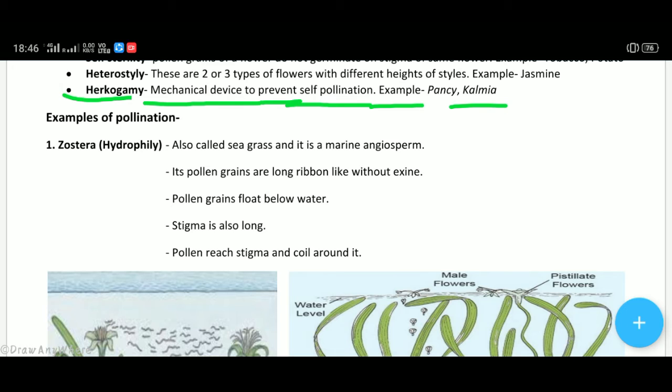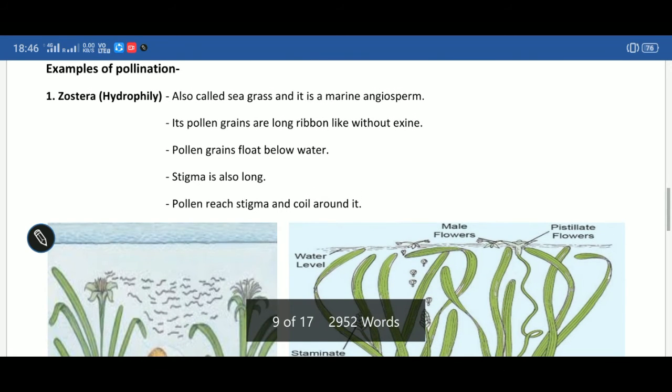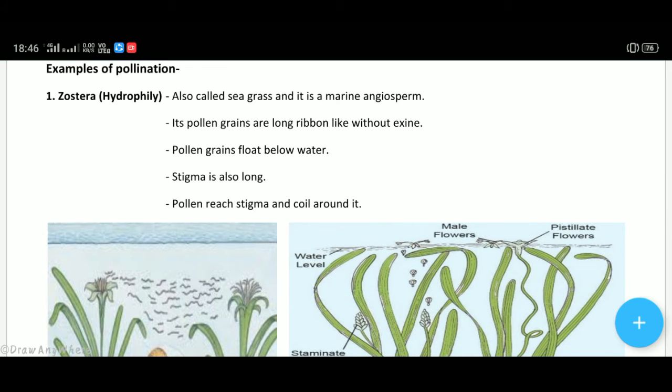Along with this, keep noting down all the notes so that you get help in revision. Now we'll discuss some examples of pollination. This is very important for your board examination as well as NEET examinations.